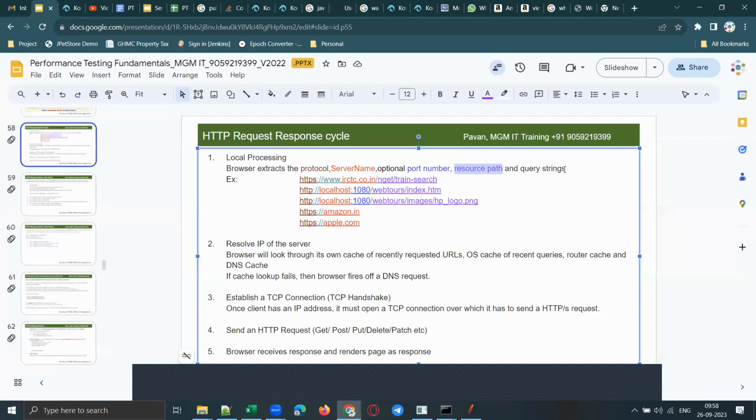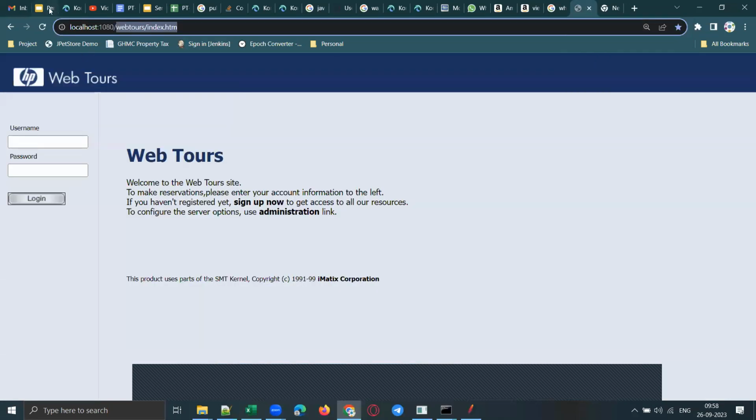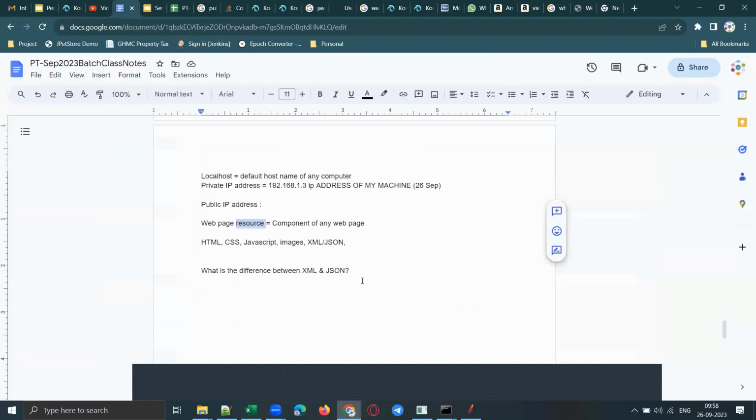Okay. And query string is not there in this example. But what is meant by a query string? I'll show you some examples. What is meant by a query string? Any string after a question mark in a URL is called a query string.